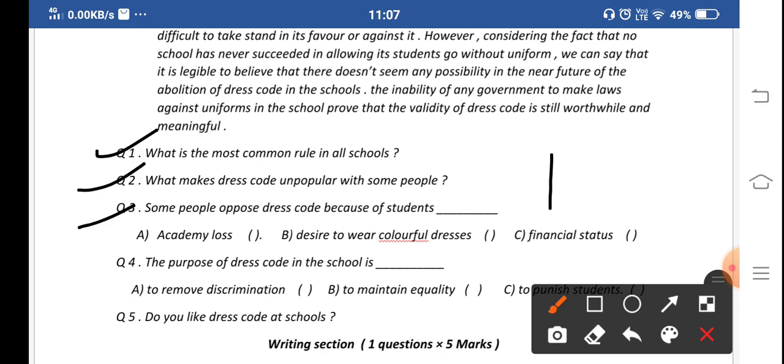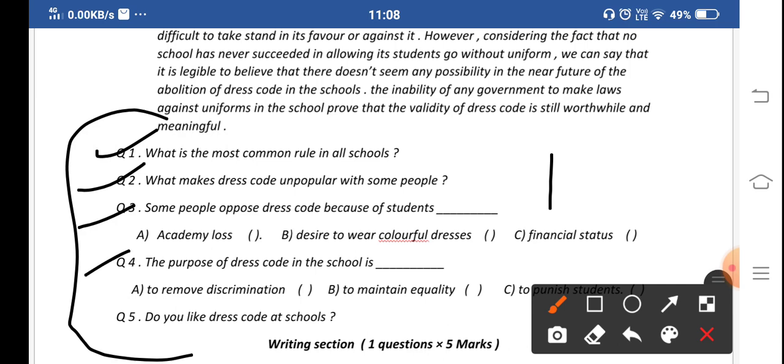We are not talking about the answers, because although I know the answers, I will not tell you. Firstly, we are reading all the questions, and after that we will read the full paragraph, understand its meaning, and then we will solve. We have to read all the questions at least 2 to 3 times, whether they are 5 or 10, because reading is very important in solving unseen passages.